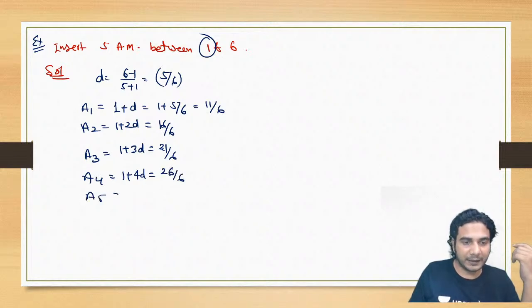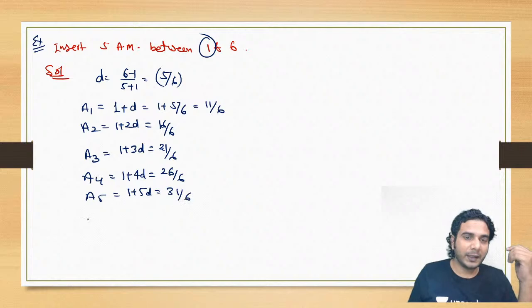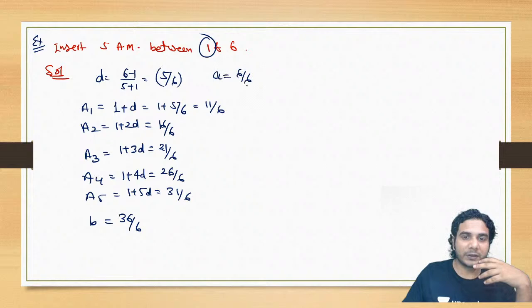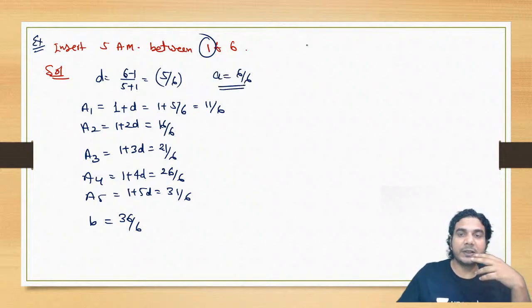And A5, the last one. All right. We have inserted 5 arithmetic means. So this is the fifth one, 1 plus 5d, and it is going to be 31 by 6. And the last term is nothing but 6, you can write 36 by 6. Okay. So now you can see, I made the denominator same. And the first term you can write as 6 upon 6.